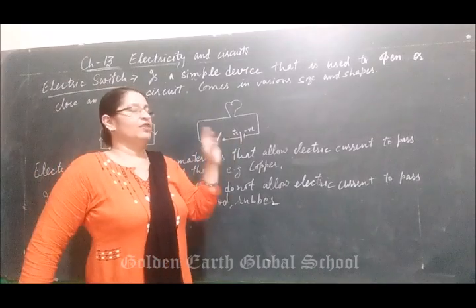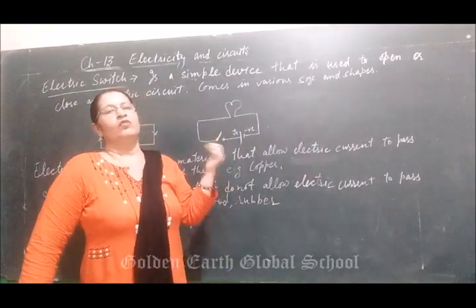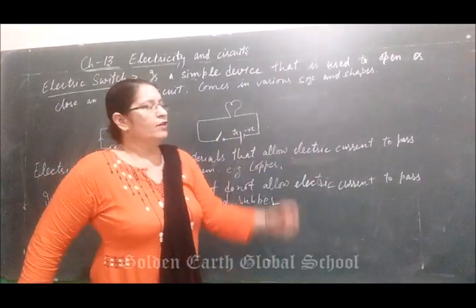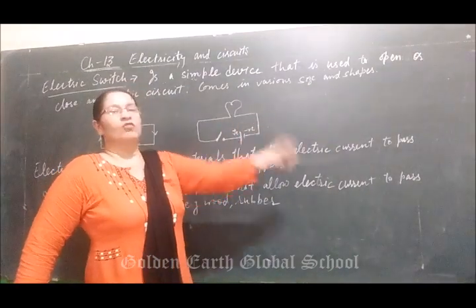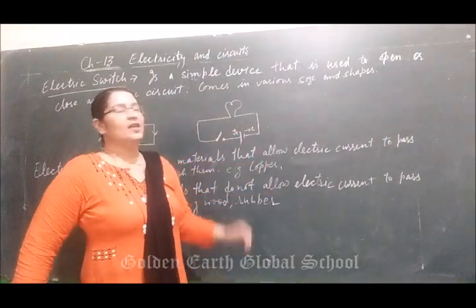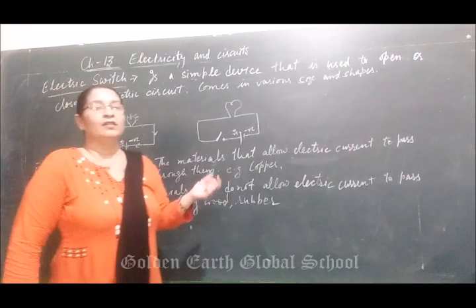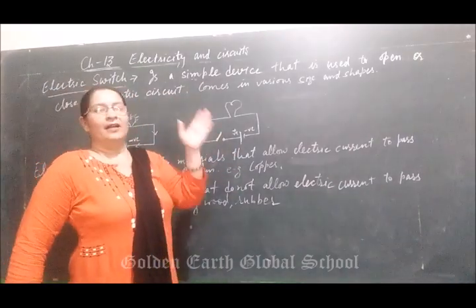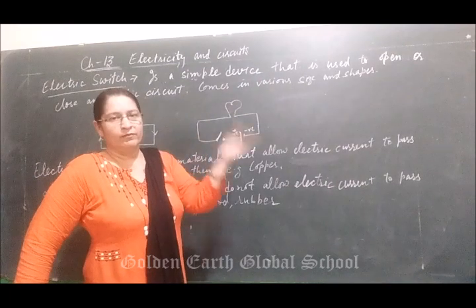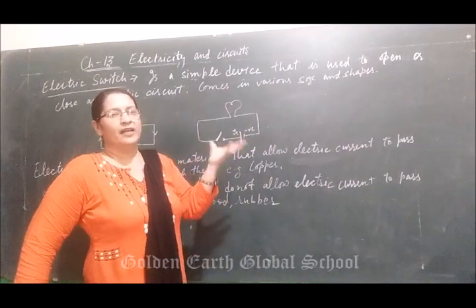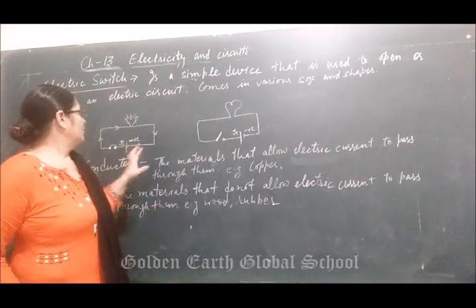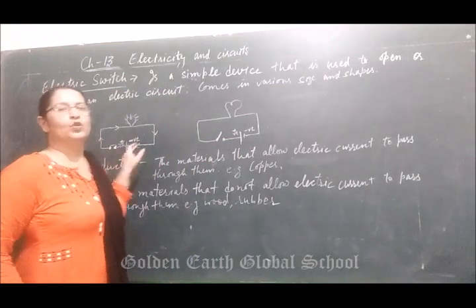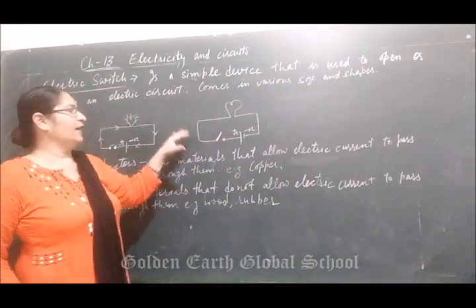All of you have switches at your home. When you go to the washroom or a room, first of all, while entering, you switch on the switches. Why do you switch on the switches? So that the circuit is complete and the lights start, the tube light or bulb starts emitting light. So I will show a simple diagram of a switch or an electric circuit, how it works.